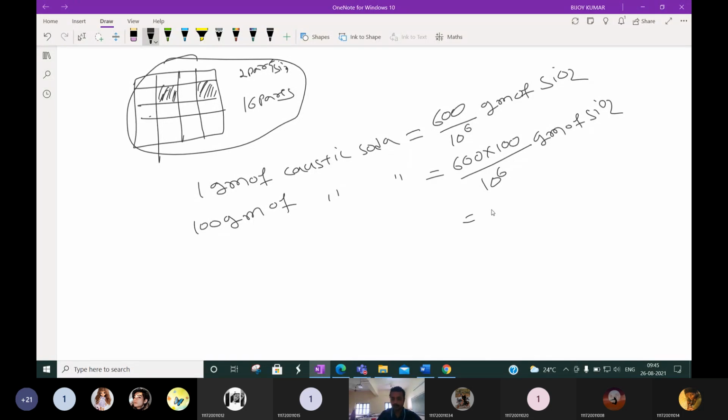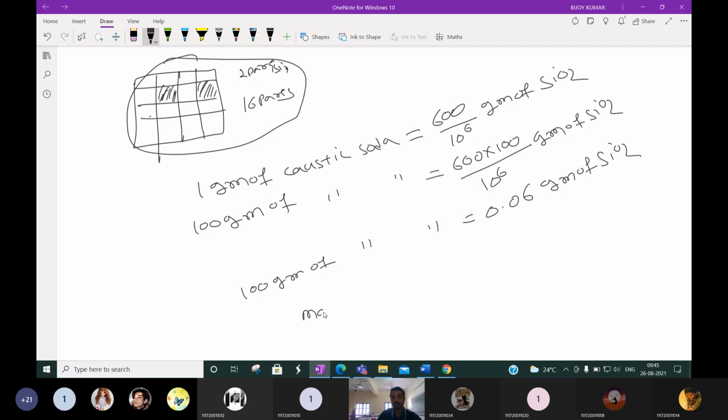It is nothing but 0.0642 gram of silica. Is this clear or not? Yes, sir.